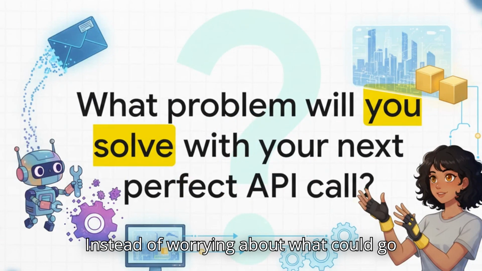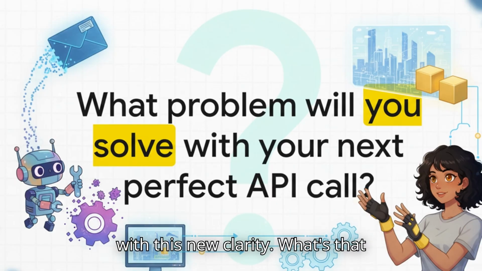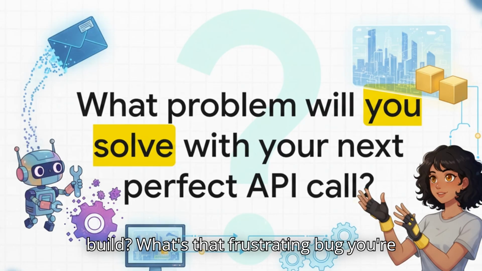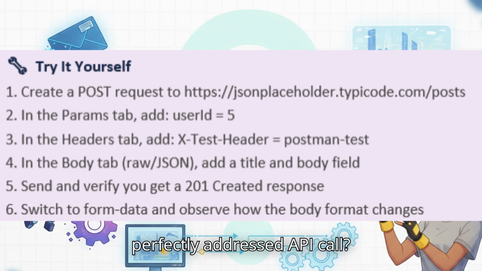So instead of worrying about what could go wrong, I want you to think about this. With this new clarity, what's that amazing feature you're finally going to build? What's that frustrating bug you're going to totally crush? What problem are you going to solve with your next perfectly addressed API call?